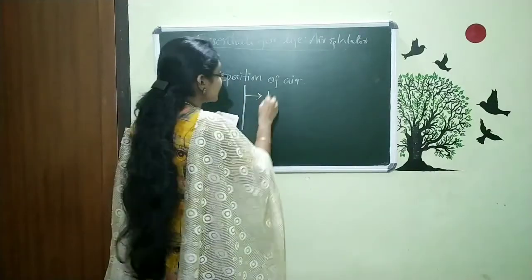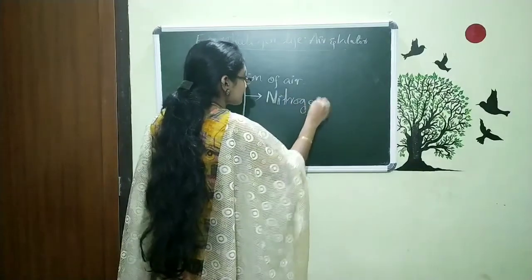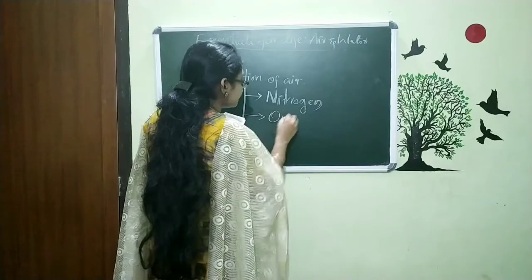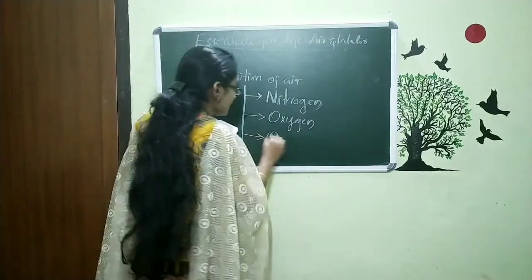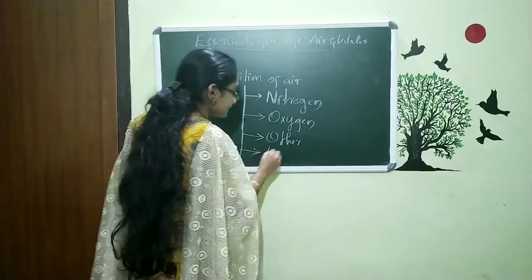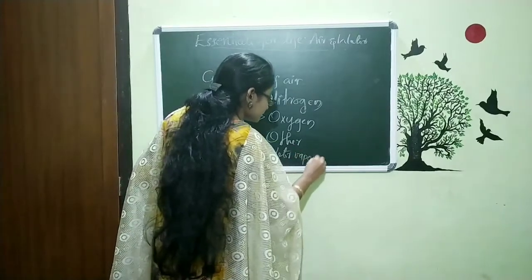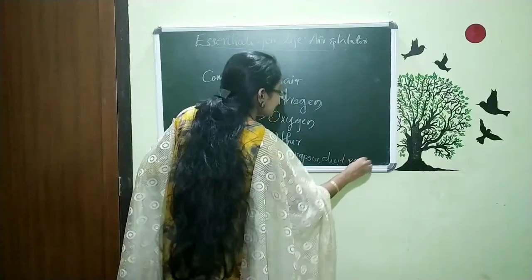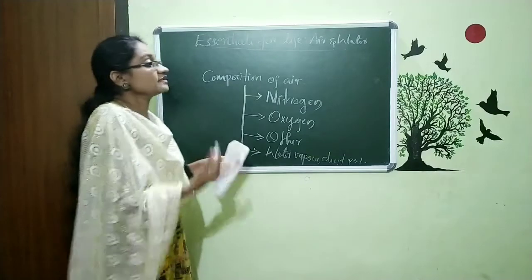We know there include nitrogen, then oxygen, other types of gases, water vapor, dust particles, etc. So, which thing is more within this air?